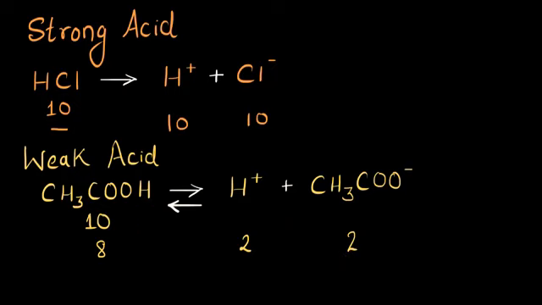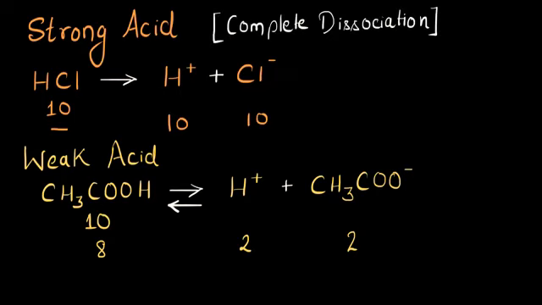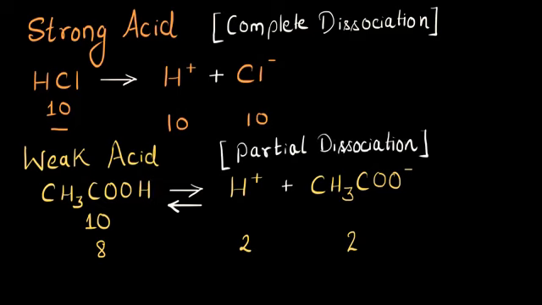Okay? So this is the difference between strong acid and weak acid. Strong acids undergo complete dissociation, meaning all the molecules of the acid will dissociate to give us H plus ion, and no molecules of the acid will remain in the solution. Whereas weak acids only undergo partial dissociation, meaning not all molecules, in fact only a few molecules of the acid, will dissociate to give us H plus ion. And that is happening because the negative ion that gets formed is very unstable. It combines back with the H plus to give back the acid.